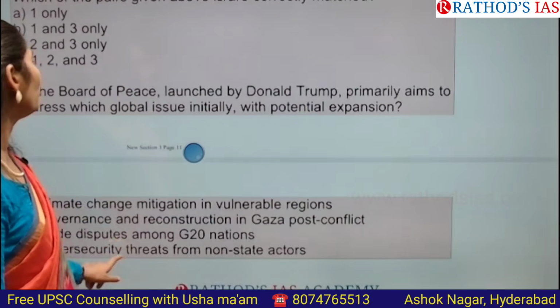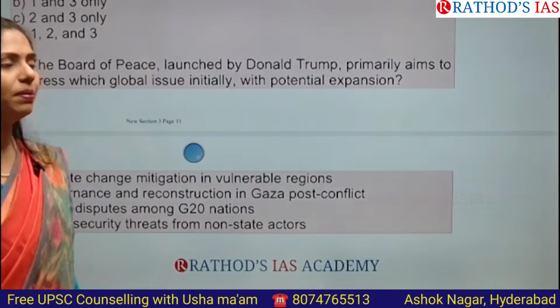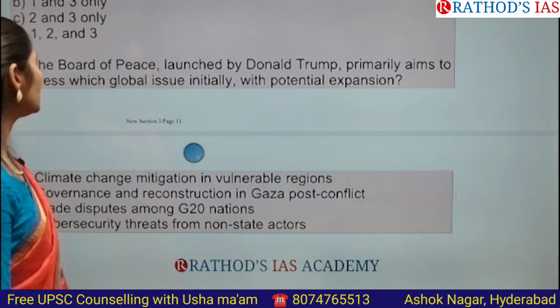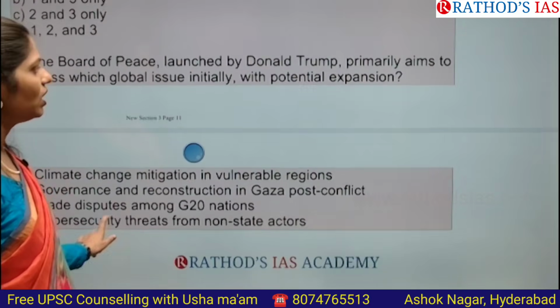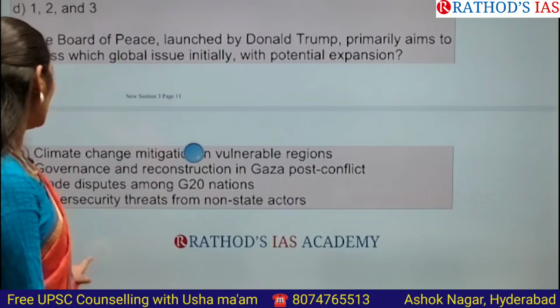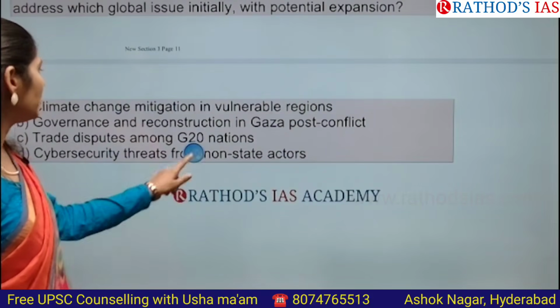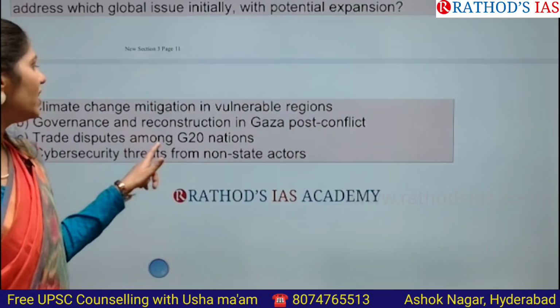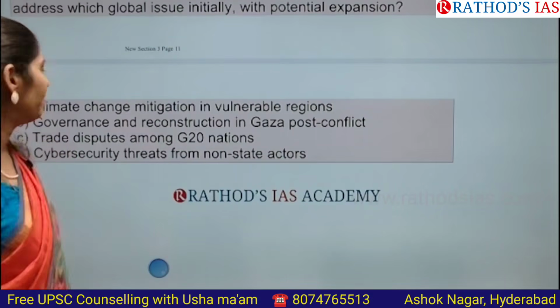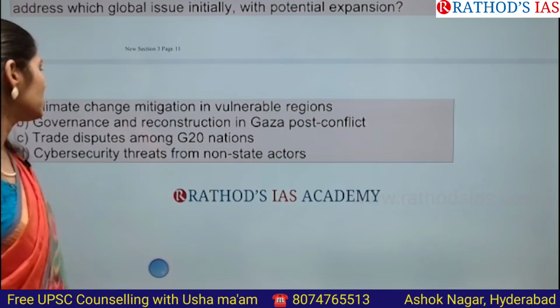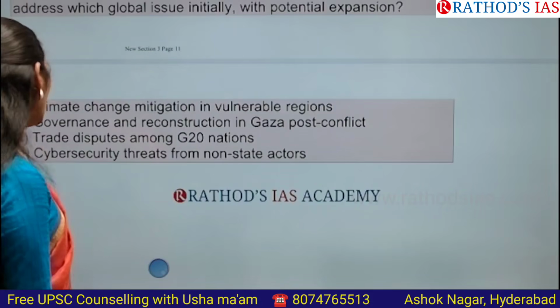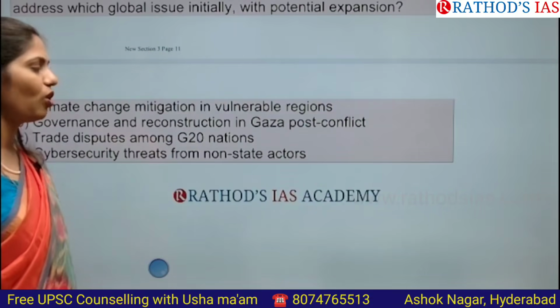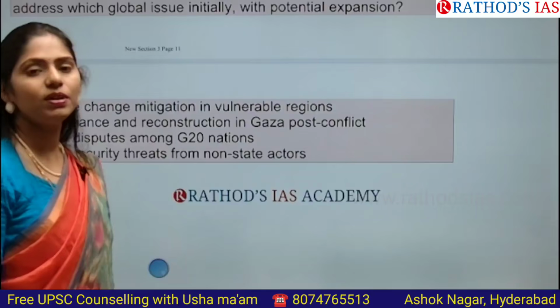The next question is: the Board of Peace launched by Donald Trump primarily aims to address which global issue initially, with potential expansion? A, climate change mitigation in vulnerable regions; B, governance and reconstruction in post-conflict Gaza; C, trade disputes among G20 nations; D, cyber security threats from non-state actors. Please let me know your answer in the comment box, don't forget guys.